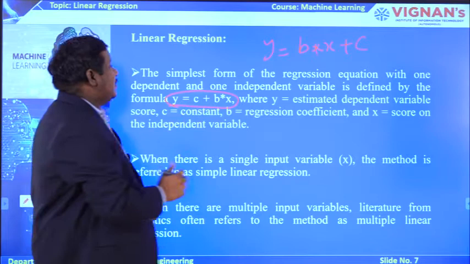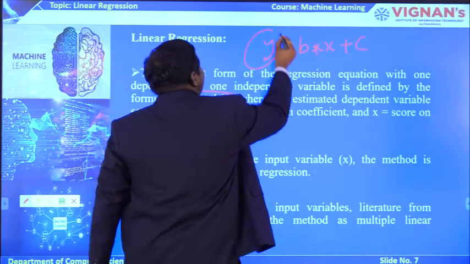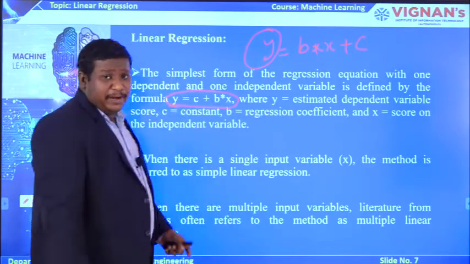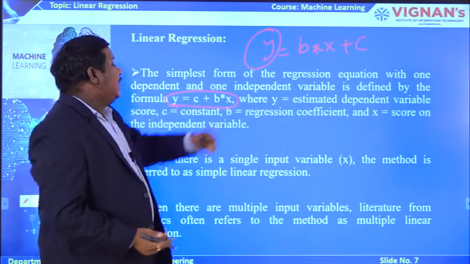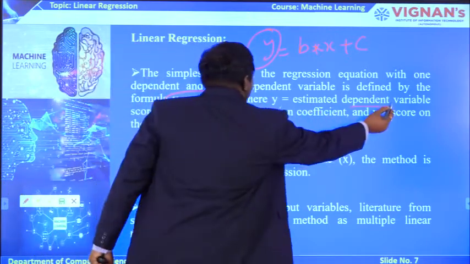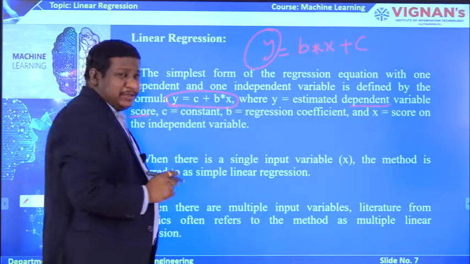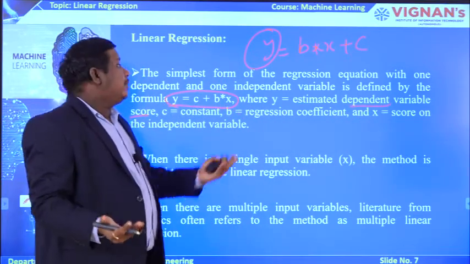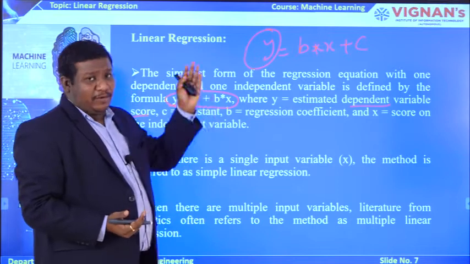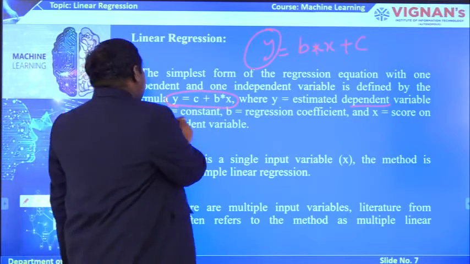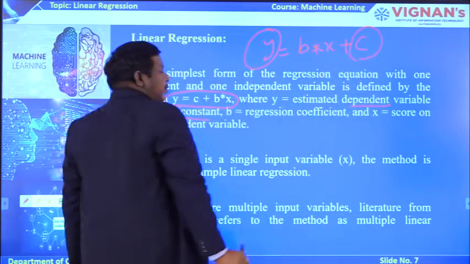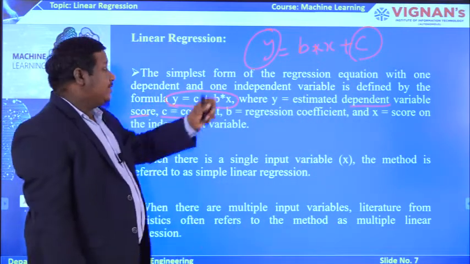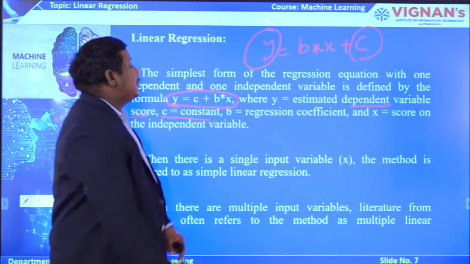So here you can see this y as an output value or target value or dependent variable, whatever you say, it has different names. Here y is the estimated dependent variable. Whatever you are going to estimate or expect as your output, you represent as your y value. And c is the constant as usual, to balance the equation. And b is the regression coefficient.